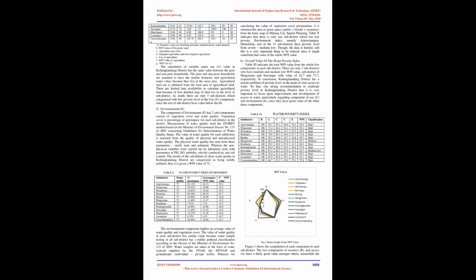Then, for the calculation of the Gini index, the poor and non-poor households are considered to have a similar value, because the Gini index is the index value for one region. The Gini index value is then equated to the WPI value by multiplying the Gini index value by 100. 4. Use, U.